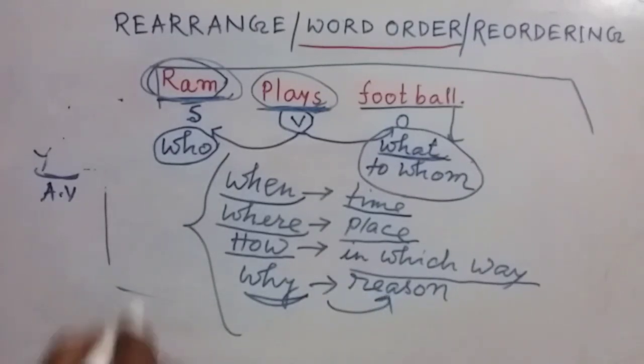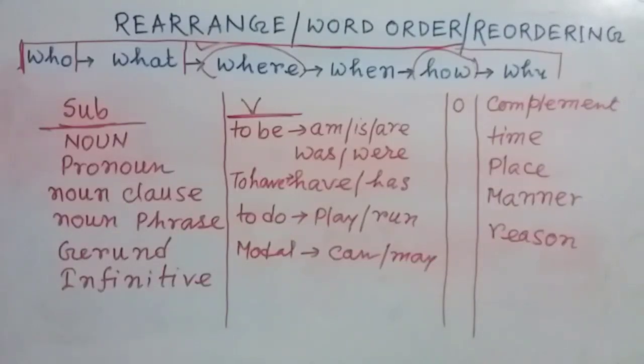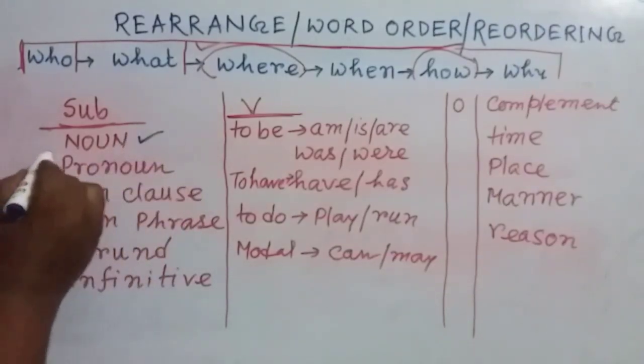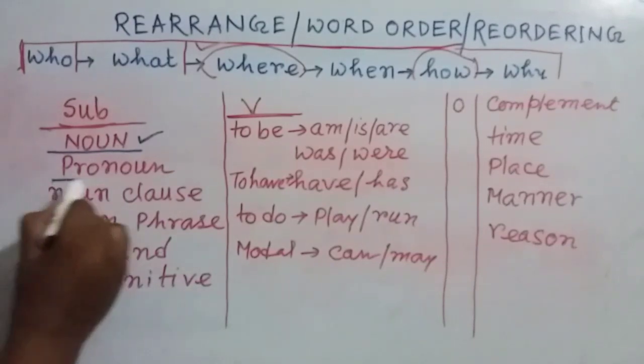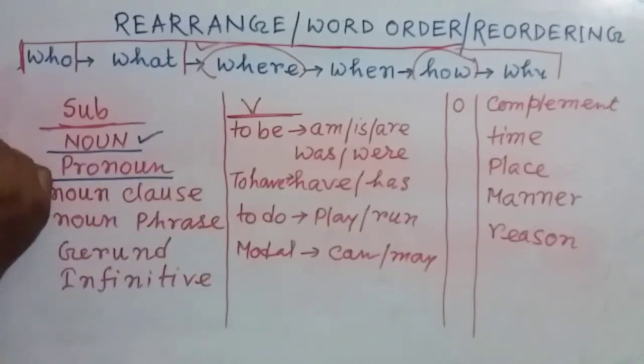And my dear friends, only these WH words can help us to reorder the jumbled words. Now my dear friends, for better understanding, I have made a chart. First of all, I have written subject. That means in this position, there may be a noun, may be a pronoun. Noun means any kind of name.